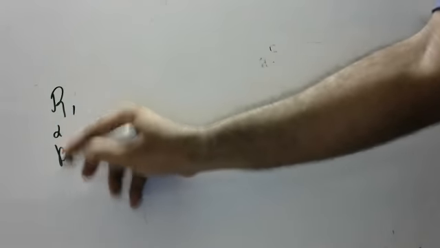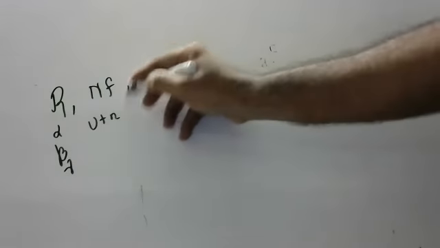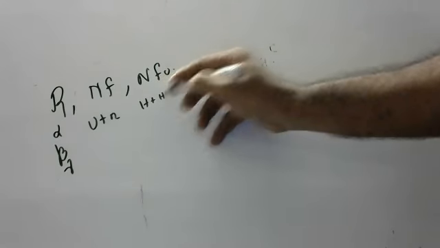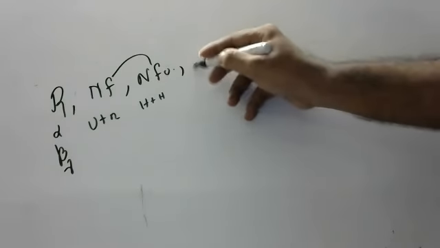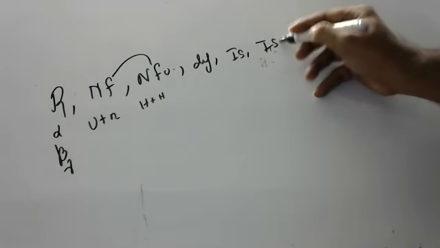So a small revision of what we discussed. First, I told about radioactive elements emitting alpha, beta, and gamma radiations. Then I told about nuclear fission, in which a big element is broken down into smaller elements. And then nuclear fusion, in which smaller elements combine to form bigger ones. And then I told the differences. And then isotopes. Then isobars.